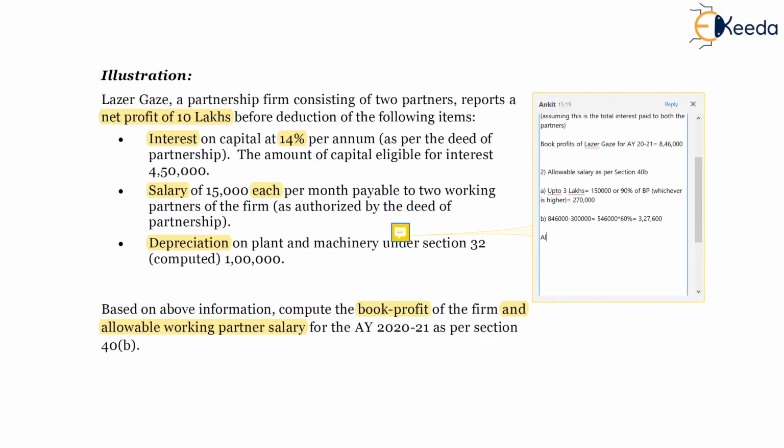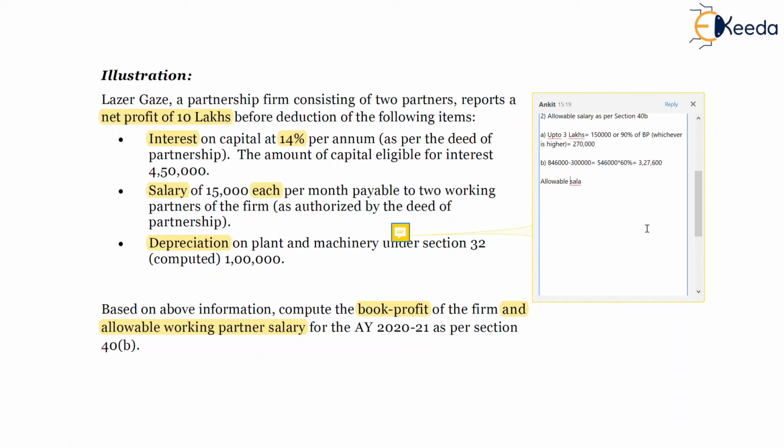So the allowable salary as per section 40B is nothing but 2,70,000 plus 3,27,600, which is 5,97,600. This is the allowable salary, whereas the salary paid is 15,000 per month per partner.